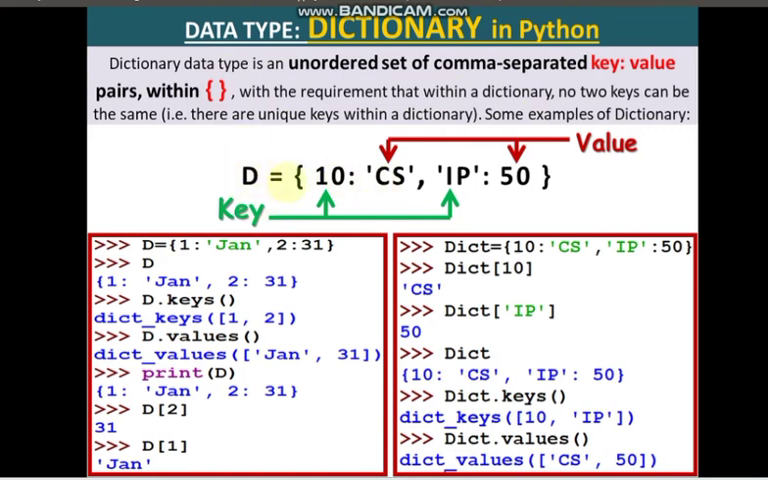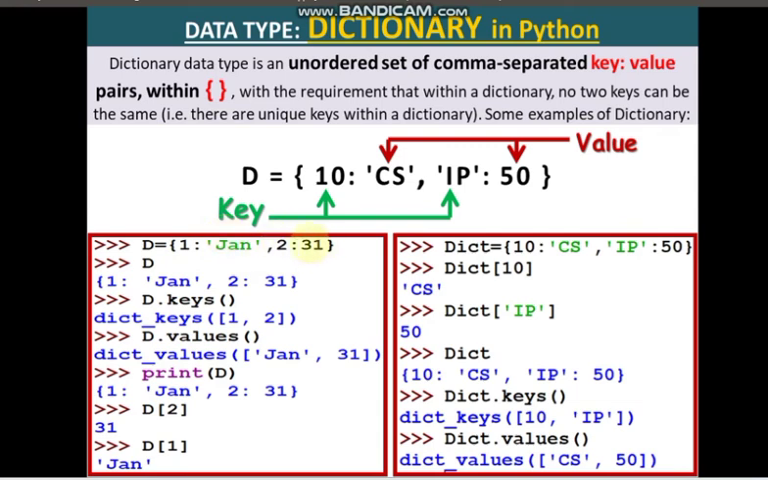Suppose I have declared a dictionary D with values like this under curly braces: 10 colon CS. So 10 is the key and CS is the value of this key. Similarly, IP is the next key, colon, and 50 is the value for IP. So 10 and IP are the keys, and after the colon, CS and 50 are the values. Similarly, I have declared a dictionary over here, 1 colon Jan, 2 colon 31. Now I have two keys, 1 with the value Jan, and the next key 2 with the value 31.